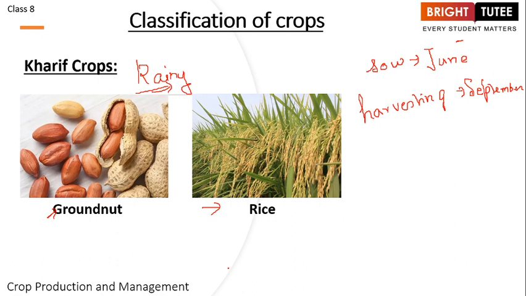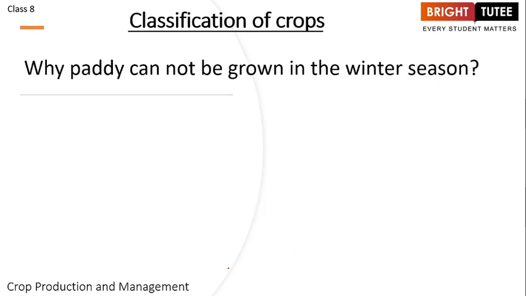Now moving on, let's look at this particular question. It is a very, very important question for you to understand. Why paddy cannot be grown in the winter season? The reason is, when we say paddy, we are talking about rice, right? And we know that paddy is also known as rice. So it is a kharif season crop. And why is it grown in kharif season particularly?